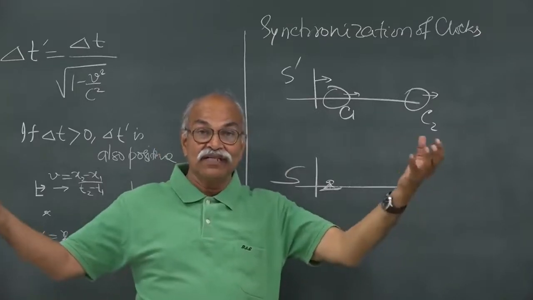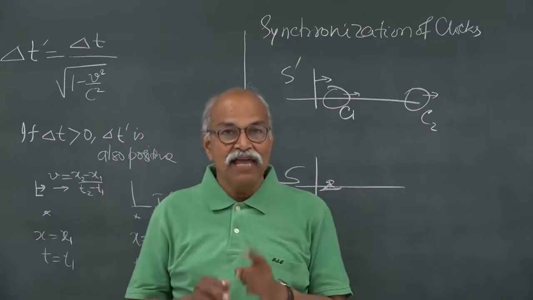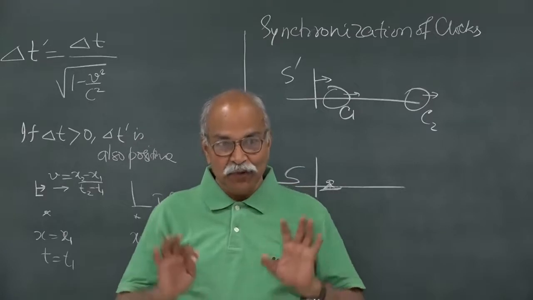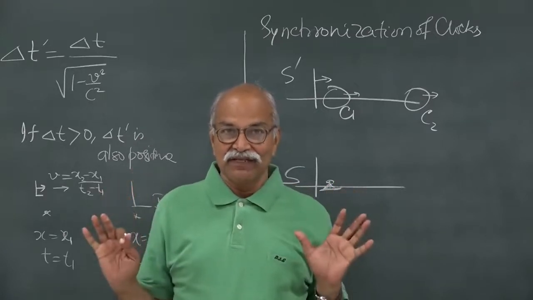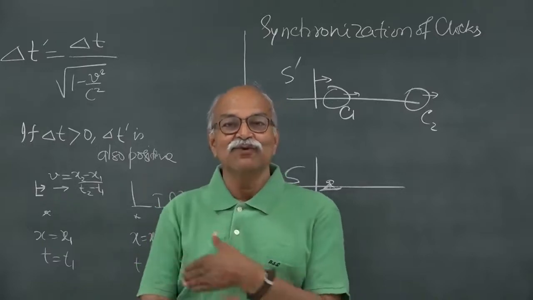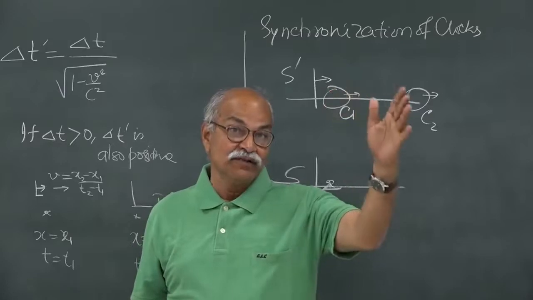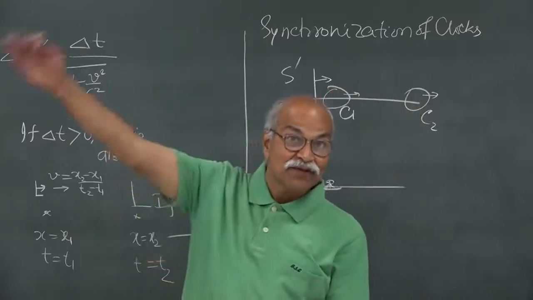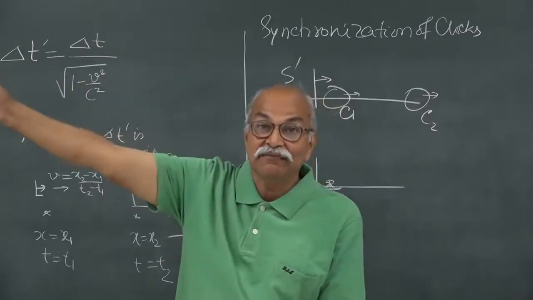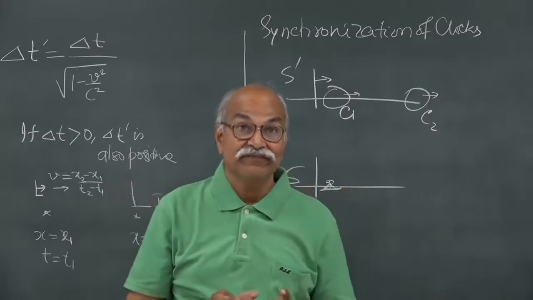Synchronized means two clocks are synchronized. So, if I have a clock in my drawing room and a clock in my bedroom, and I say that both the clocks are synchronized, I can use this clock or that clock to decide when I have to go for the office. At the time this is showing 800, at the same time the other clock is also showing 800, even if it is at some distance. That is the meaning of clocks being synchronized.